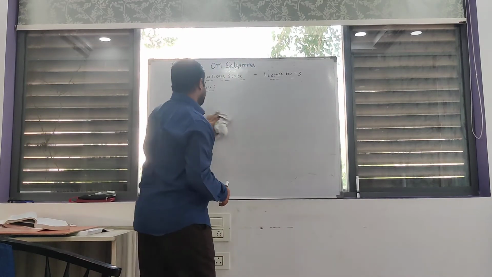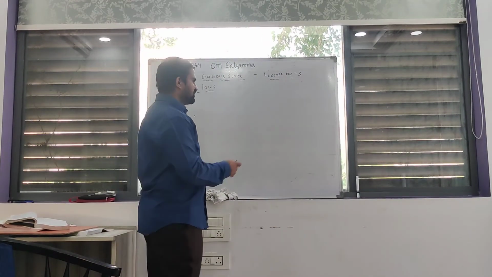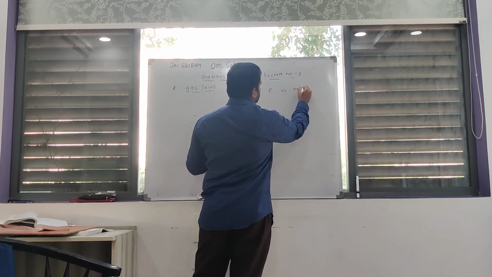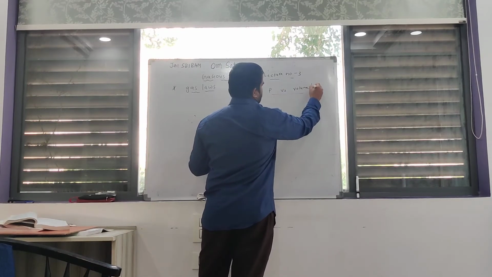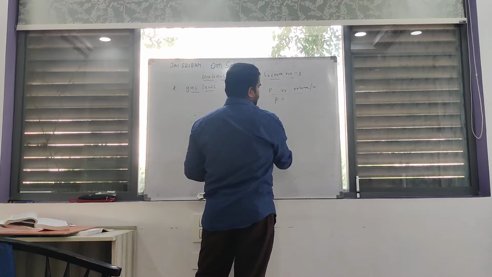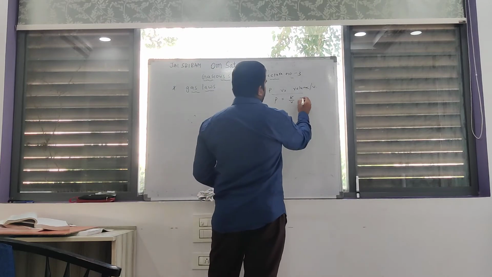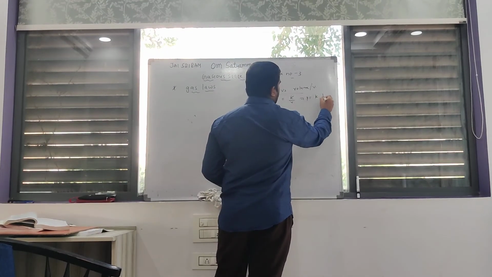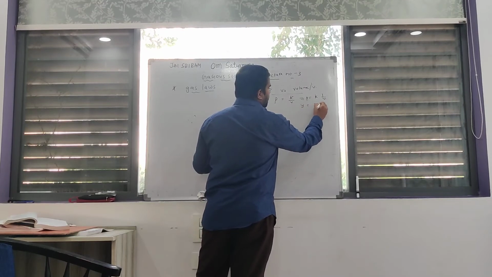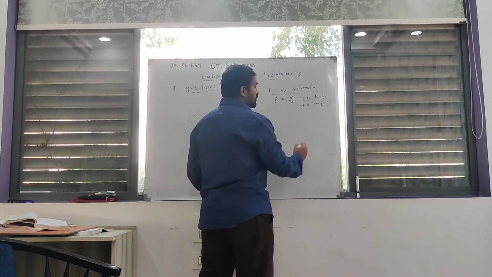Can I represent the relation between pressure and volume at constant temperature in the form of a graph? A simple graph: pressure versus volume, P versus V. According to Boyle's law, P is equal to K by V. Or P is equal to K into 1 by V. Here, in the form Y is equal to mx plus c, you can write x as the 1 by V value.